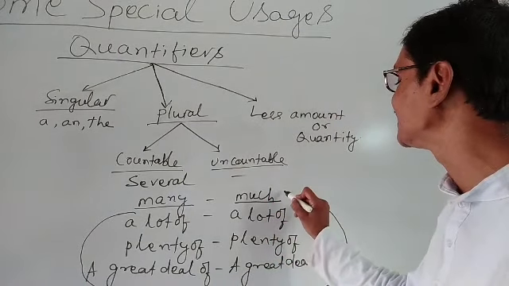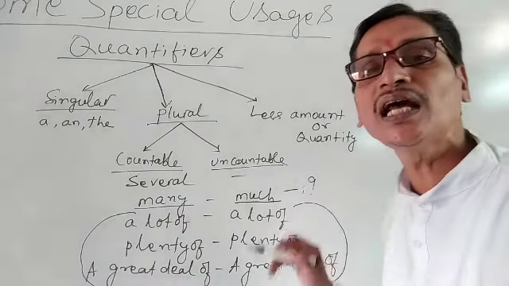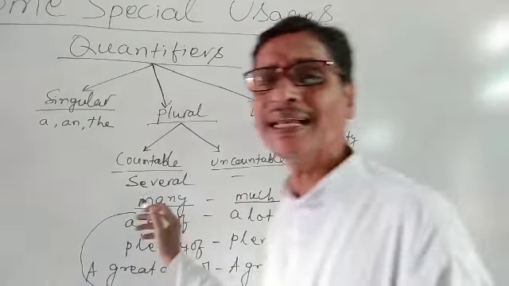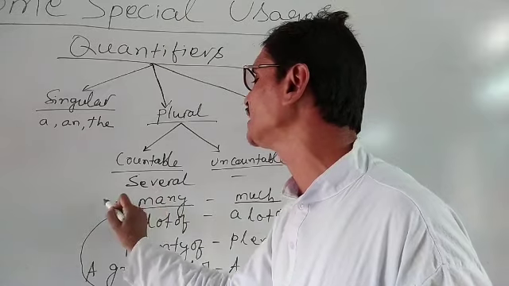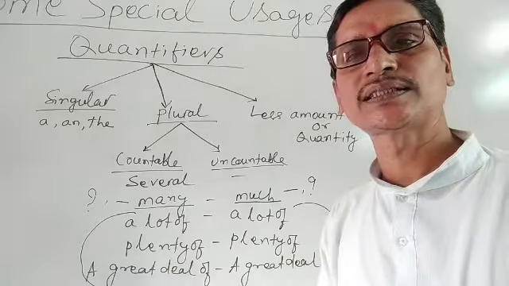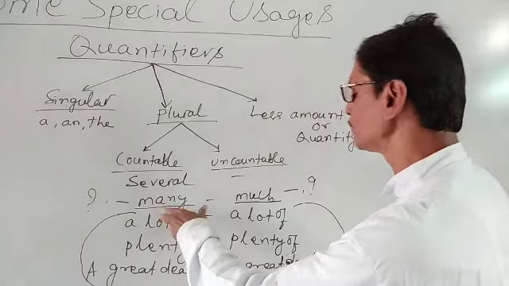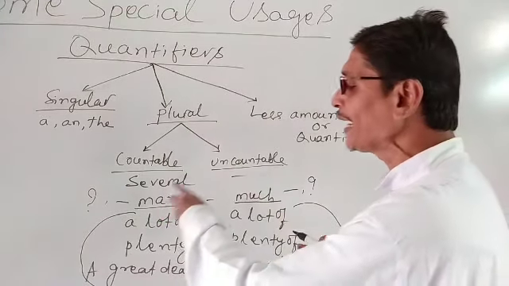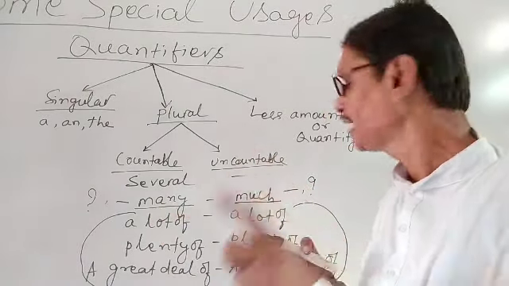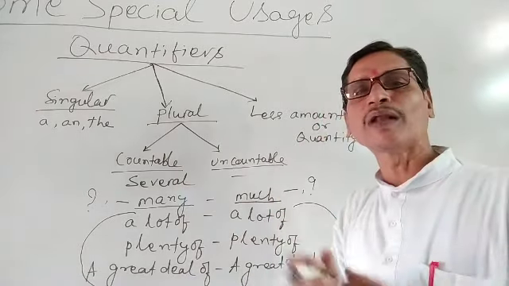When our sentence is a negative sentence or an interrogative sentence, many is also used. So, for negative and interrogative sentences, we use many for countable nouns and we use much for uncountable nouns. One example I am giving.